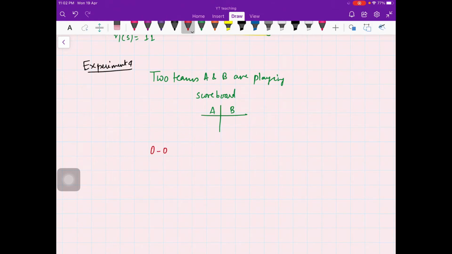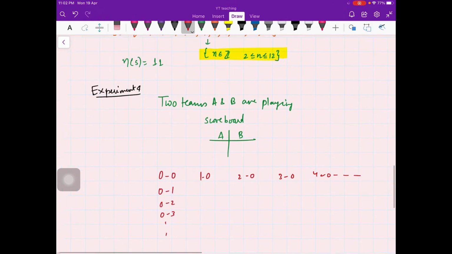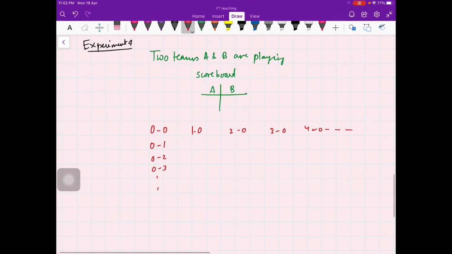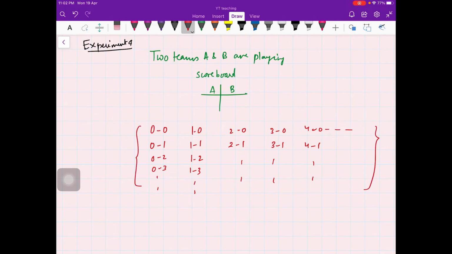Possible outcomes can be 0 0, 1 0, 2 0, 3 0, 4 0, and so on. Here it was 0 1, 0 2, 0 3. There is no upper limit on the number of points. Although in real life we cannot expect 1,000 points, or maybe points in lakhs, still we cannot put a limit as such. So here we assume that these are all the possible outcomes.